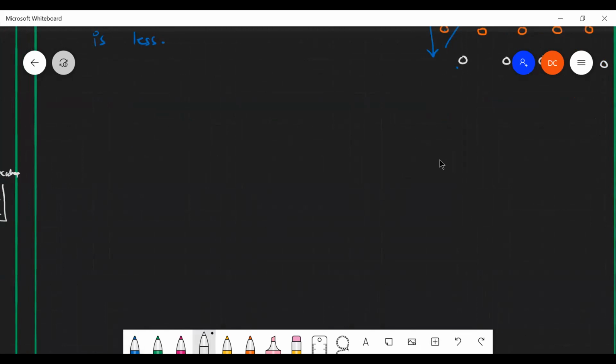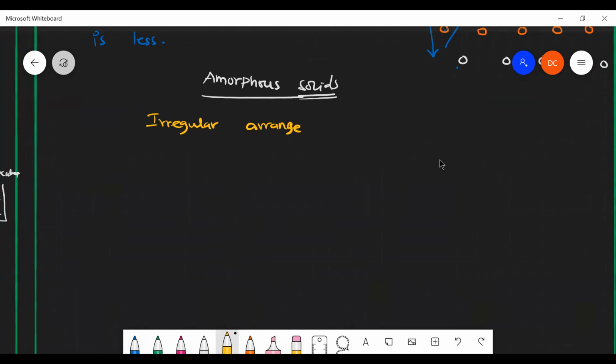And what about amorphous solids? What do you mean by amorphous? Amorphous solids, any idea about this? So, non-ordered particles. Yeah, very good. Irregular arrangement of constituent particles.